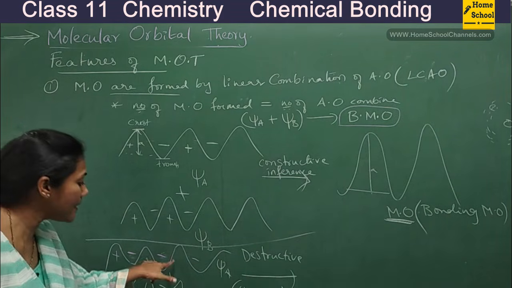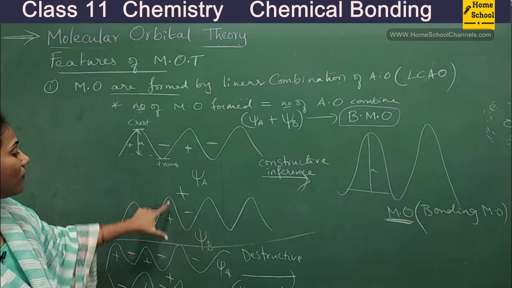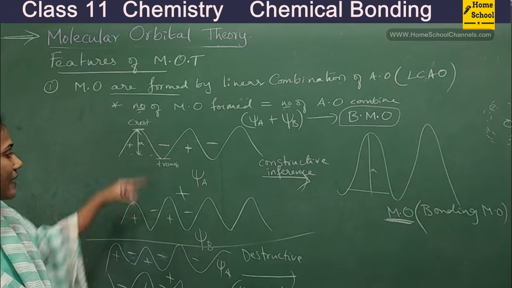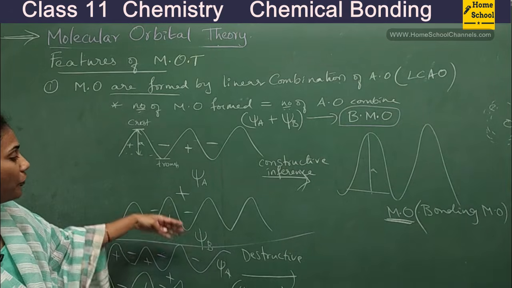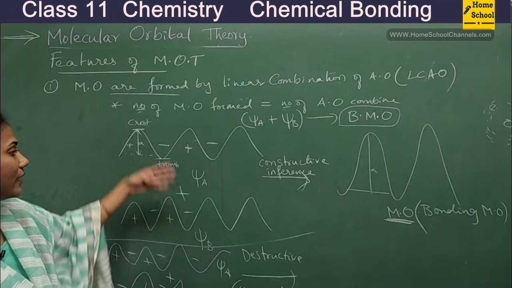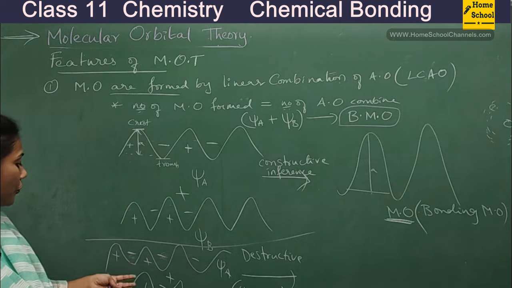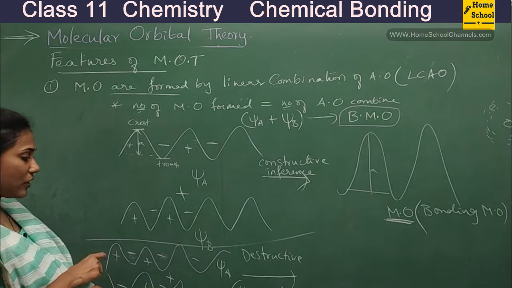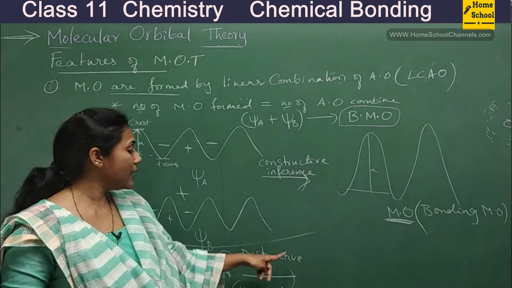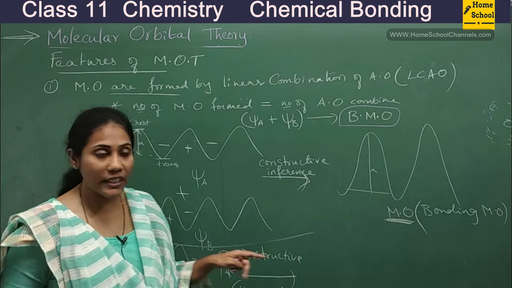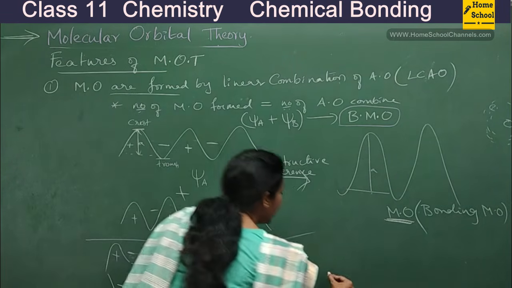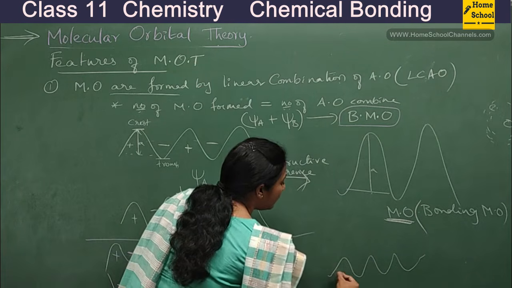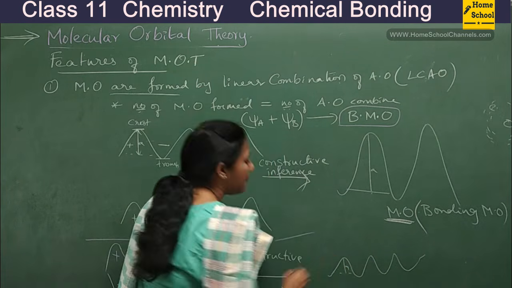Addition means plus falling on plus; if two waves are combined like this, it is addition, and like that, it is subtraction, or destructive interference. When you have destructive interference, you get a very small wave with very small amplitude.